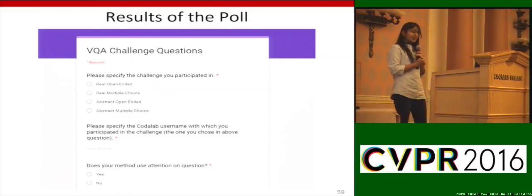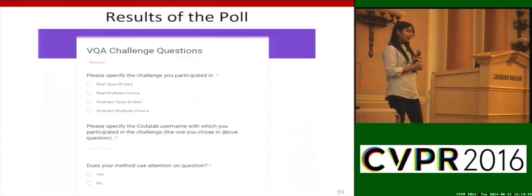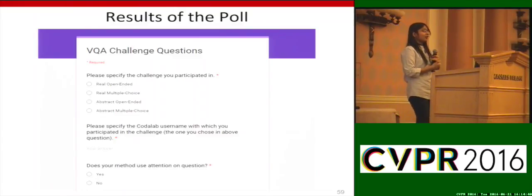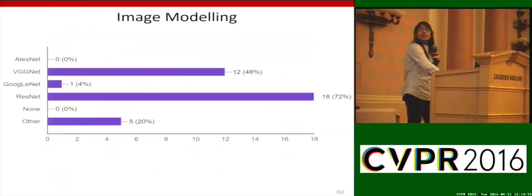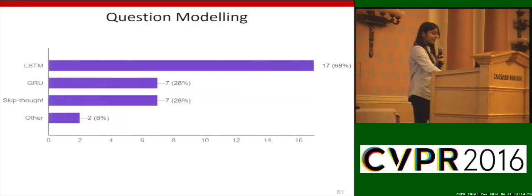In the last couple of days, we conducted a poll asking all the participants about the details of their method to get a sense of what kind of methods people are using for VQA. We had 25 responses, and I would like to show the results of this poll. It turns out that ResNet is the most popular CNN that people used for VQA.